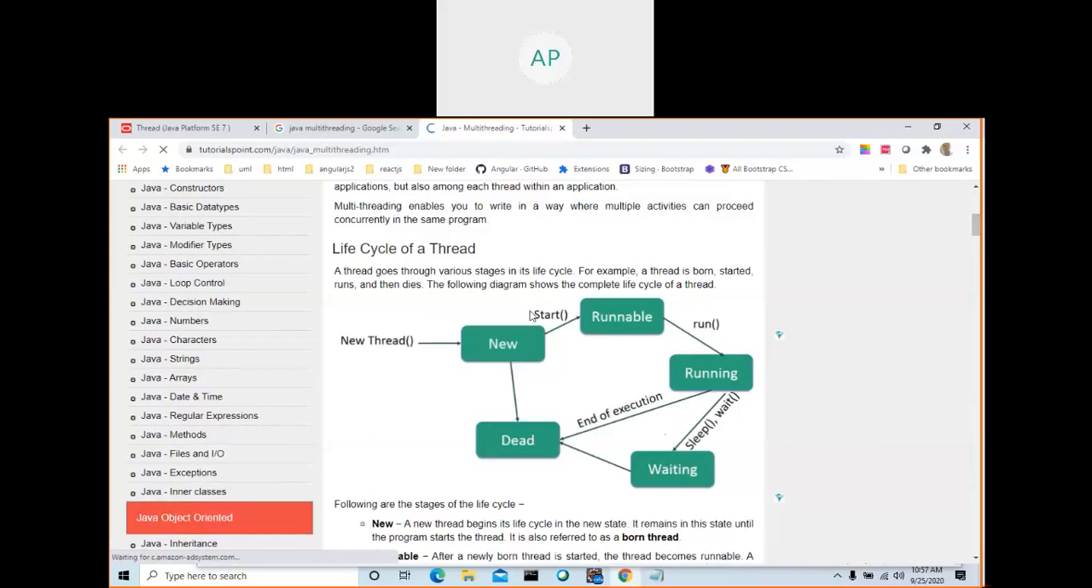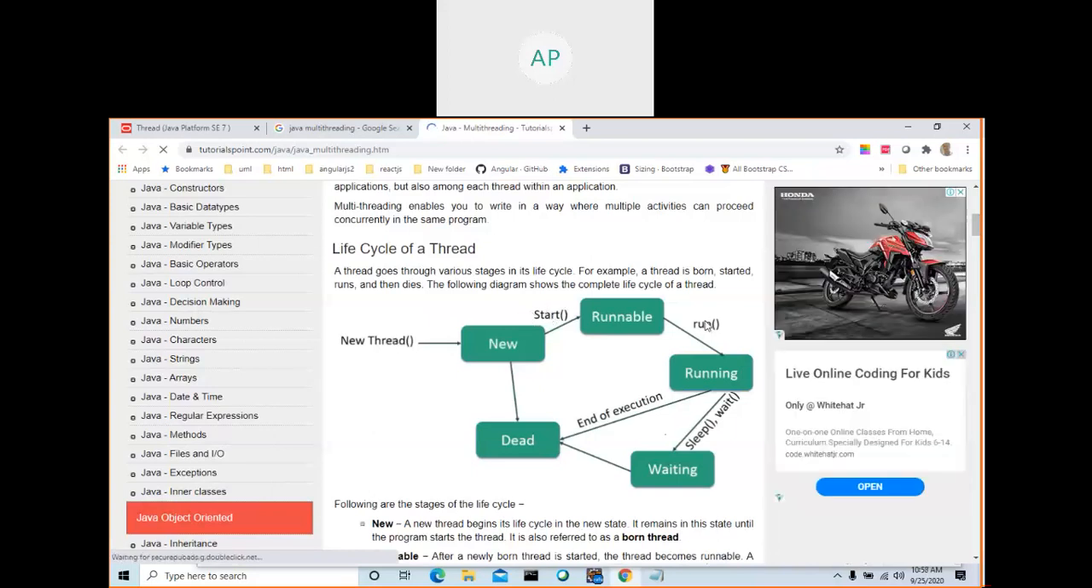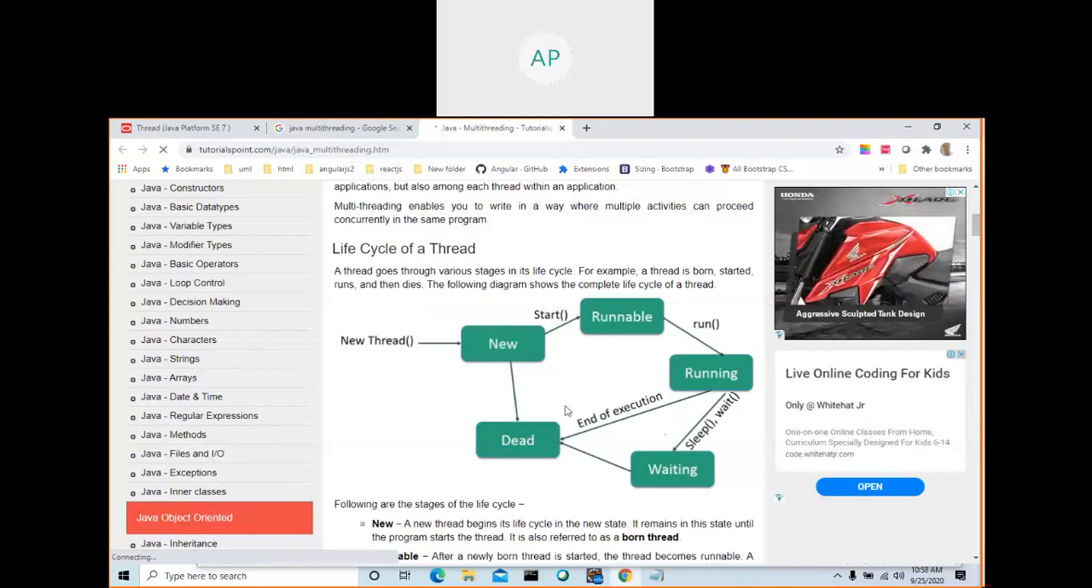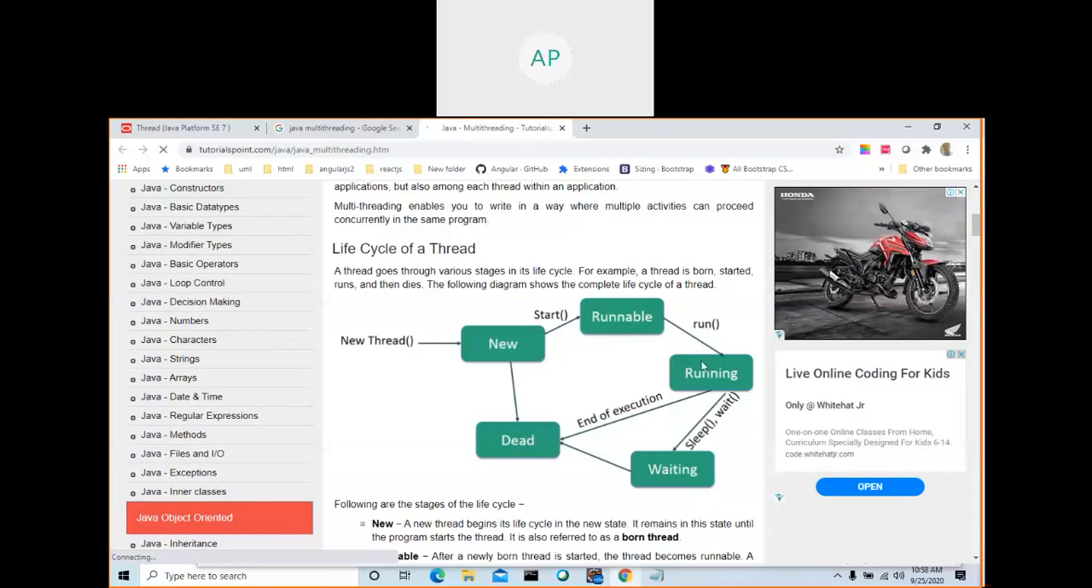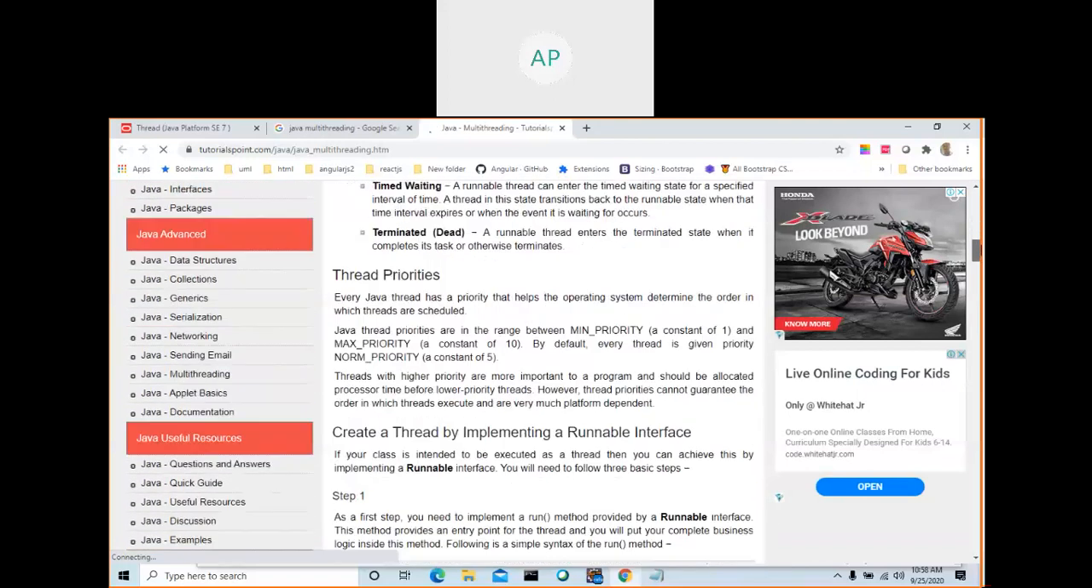So the thread has a life cycle. First it will be new, then it is started, then it is running, and during running it may go to waiting or dead. So what is the life cycle? New, runnable, running, waiting, and dead. One, two, three, four, five. Five states are there.